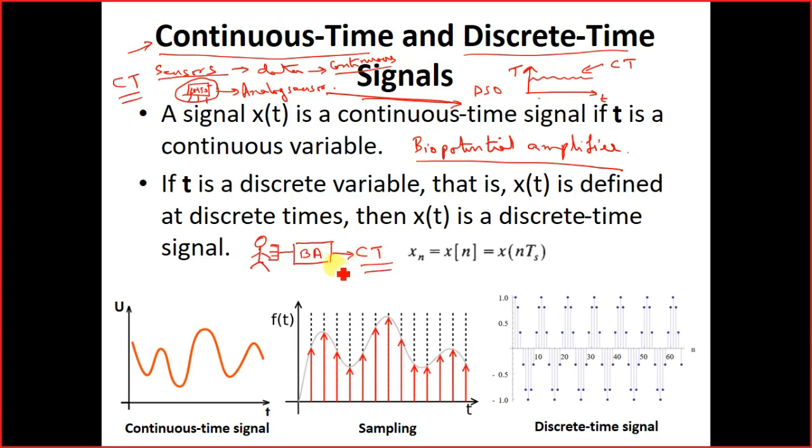Because the ECG signals within our body are continuously generated. The same thing happens with any other biosignals.